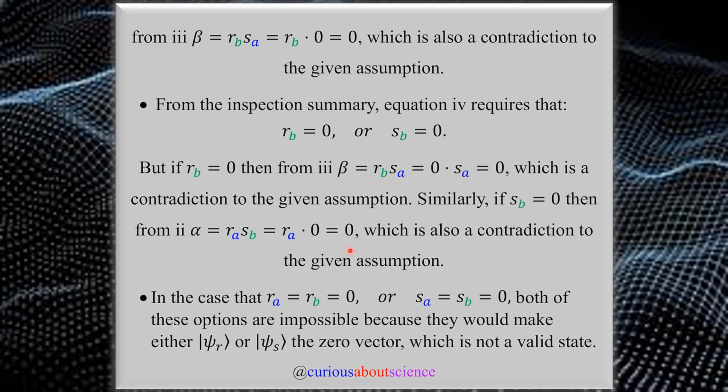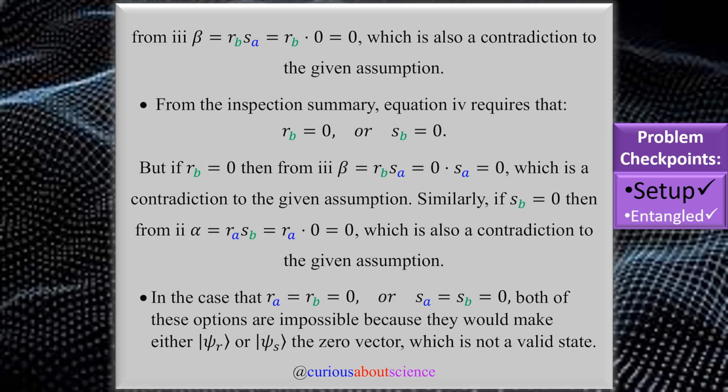Now, finally, what if we had the case where, from 1 and 4, RA equals RB, which is 0? Then we see that the linear combination of the separable state gives us a 0 vector. That can't be there because it's not normalizable. Then similarly for SA and SB, that would also lead to a 0 vector, which again is not normalizable. So neither of these 0 vectors are going to be allowed because psi r or psi b is a 0 vector and that's not a valid state. So all of this coming together, we have just proven that this is the proof for entangled states.